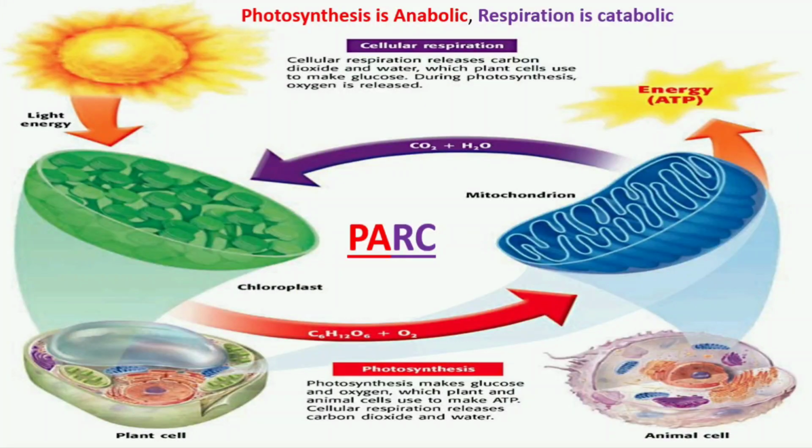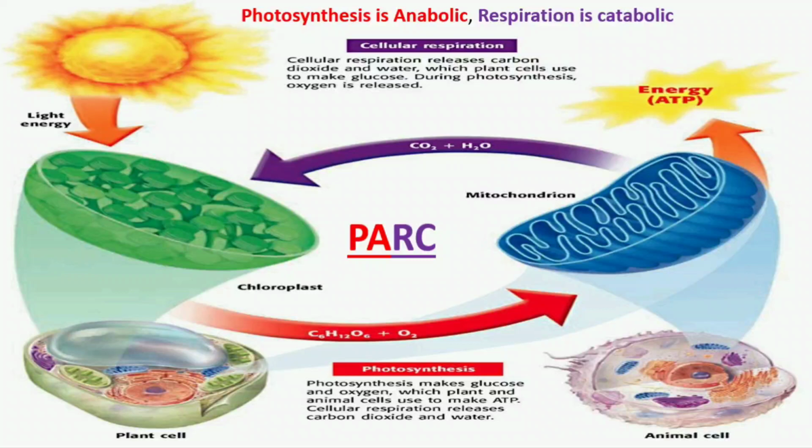In this image, you can see how the mitochondria and chloroplast show a reversible type of reaction. In mitochondria, respiration takes place and you can see the energy in the form of ATP. This is the usable form of energy, known as adenosine triphosphate. It is formed in mitochondria in the presence of oxidative enzymes.